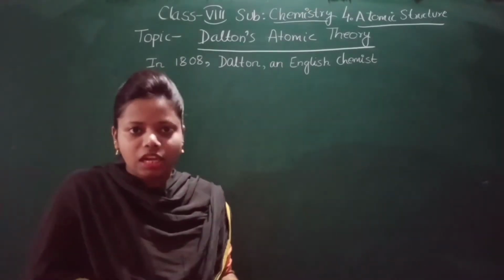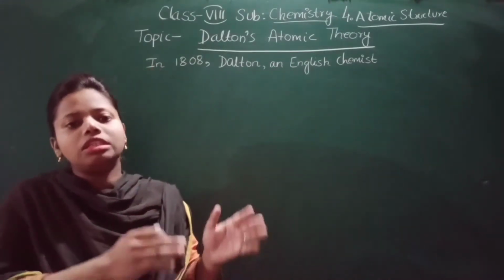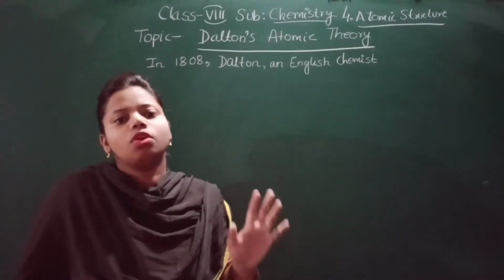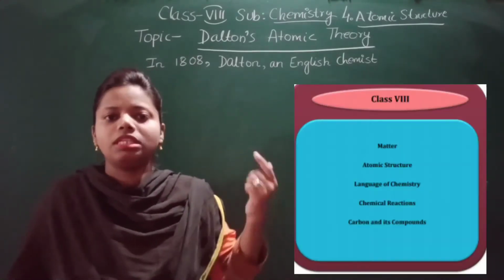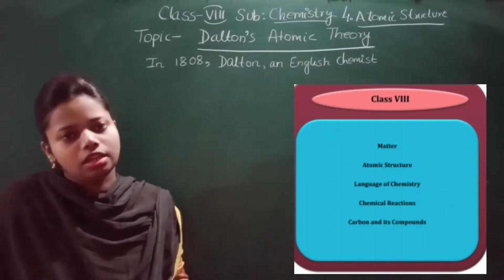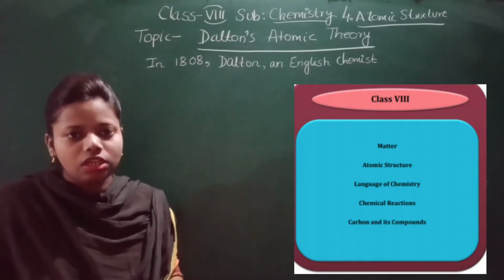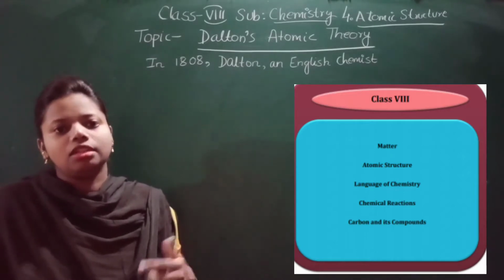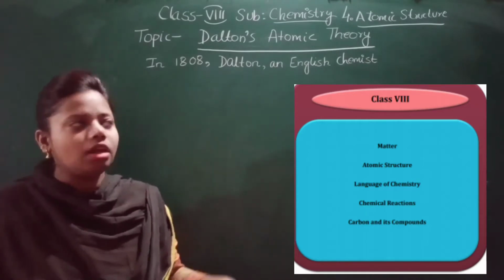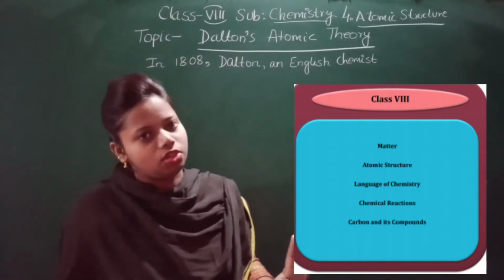Before, there were 9 chapters in your book. Now the syllabus has been reduced. 4 chapters have been removed: chapters 2, 3, 7 and 8. And now how many chapters do you have in total? 5 chapters. You can see them on the screen. I am going to teach you these chapters. So that is why I started directly with chapter number 4, atomic structure, not chapter number 3.